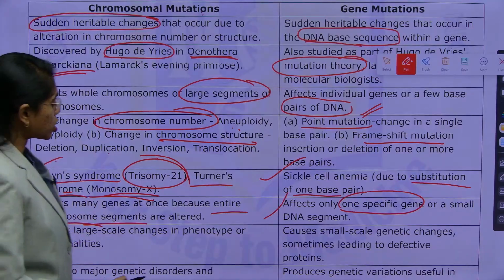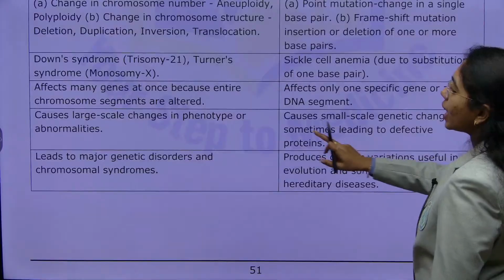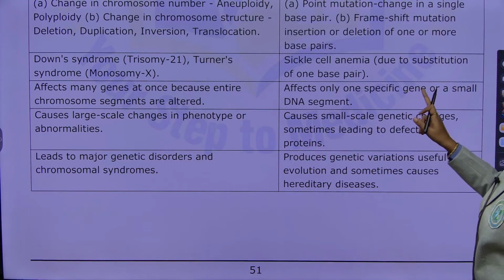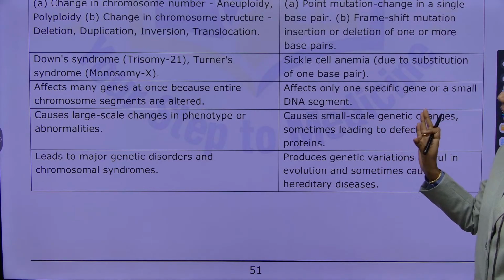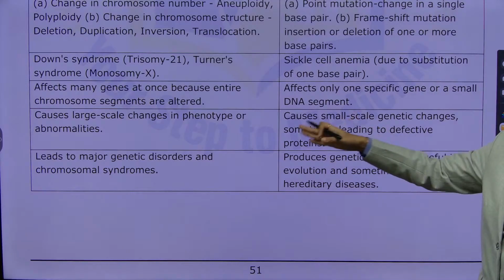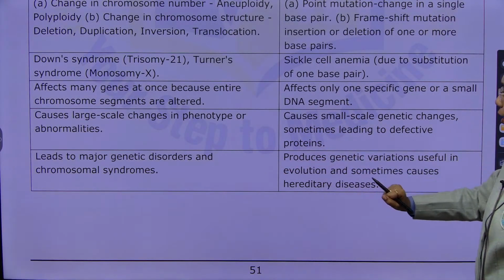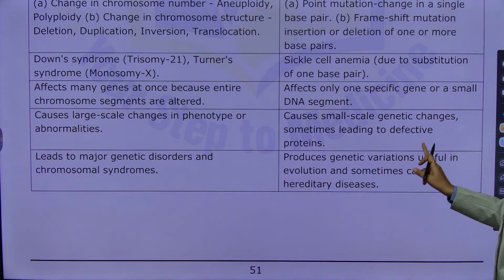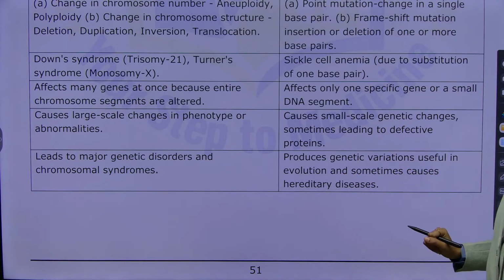Next, chromosomal mutations will cause large scale changes in the phenotype, whereas point mutations or gene mutations will cause small scale genetic changes. This leads to major genetic disorders or chromosomal syndromes, and this will produce genetic variations which are useful in evolution, and sometimes this causes hereditary diseases.